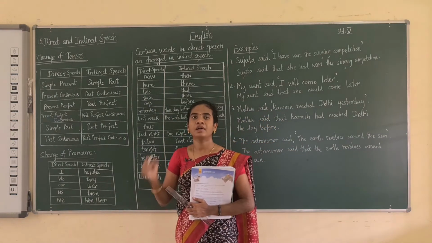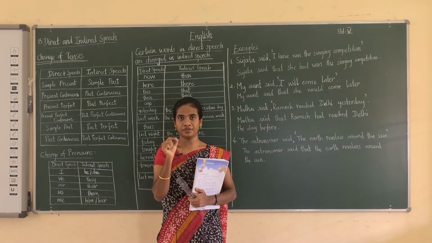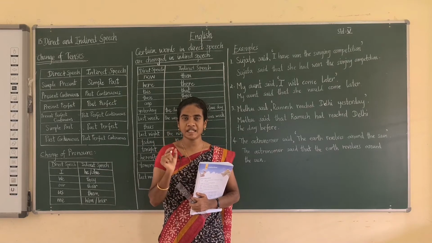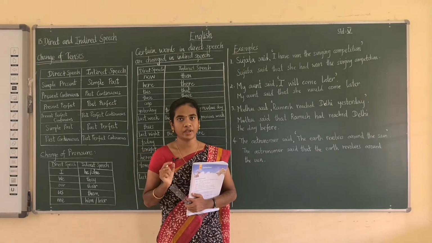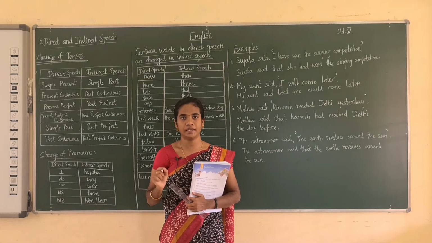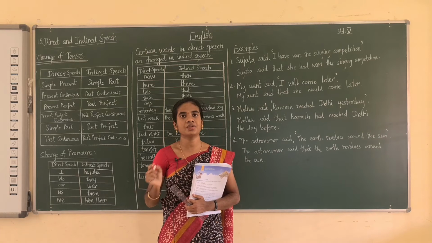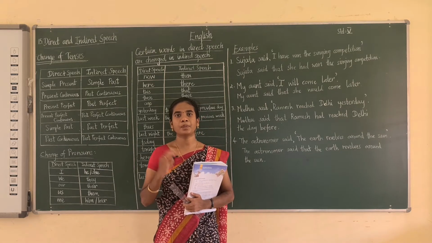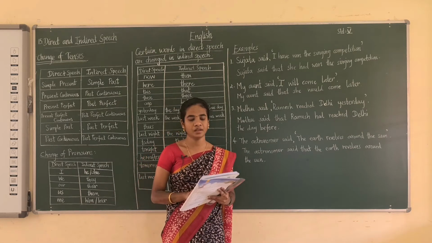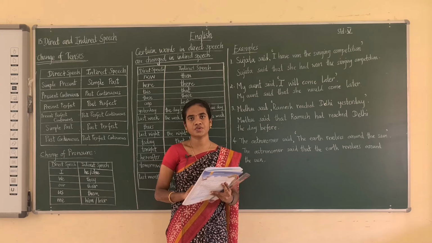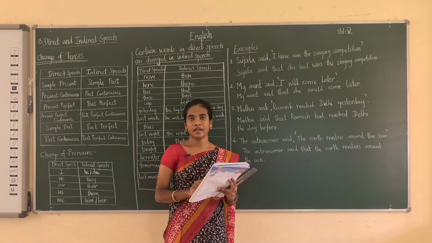Next one, will. If the word is "will", you have to change it into W-O-U-L-D, "would". And if it is "shall", you have to change it into "should". So these are the points you must remember. These are the rules to change the direct speech into an indirect speech.